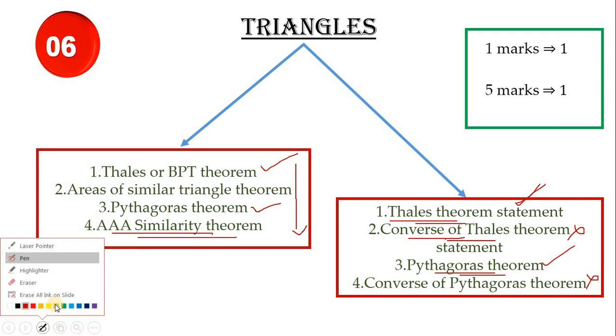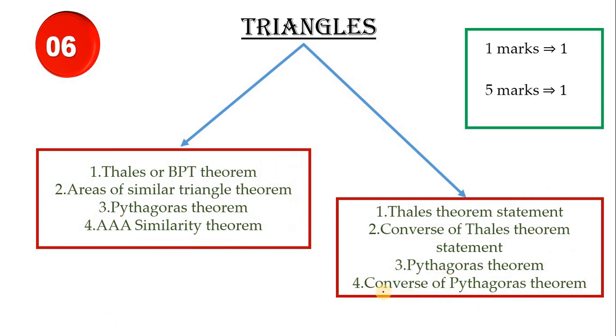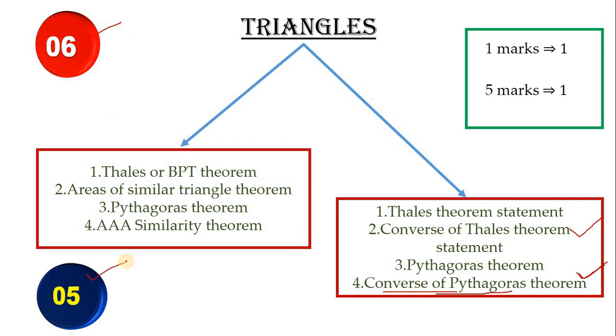And the very important thing is what? They have deleted the proof of the converse of the Pythagoras theorem, but not the statement. You must learn the statement. Don't learn the proof for the theorem, but learn the statement of the converse of the Pythagoras theorem. And learn this one also, the converse of the Thales theorem statement. From this chapter we have 6 marks, but definitely you can get 5 marks easily, children.